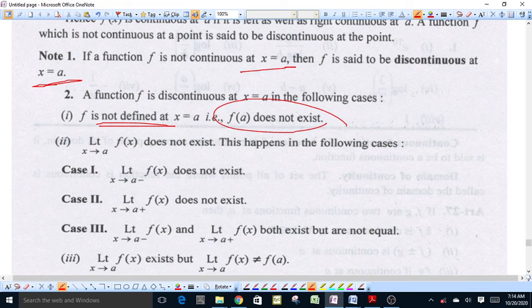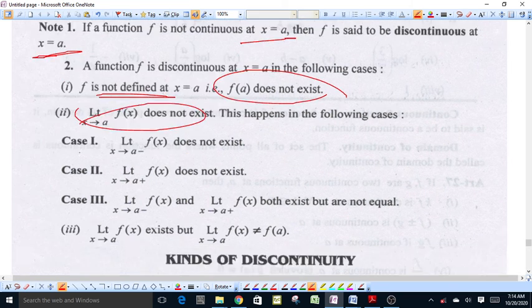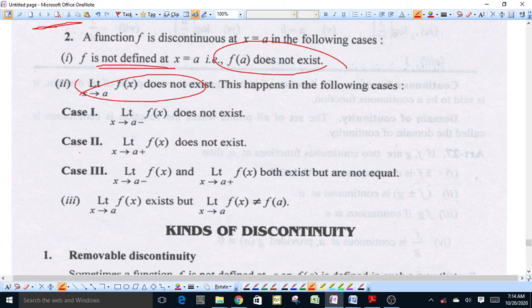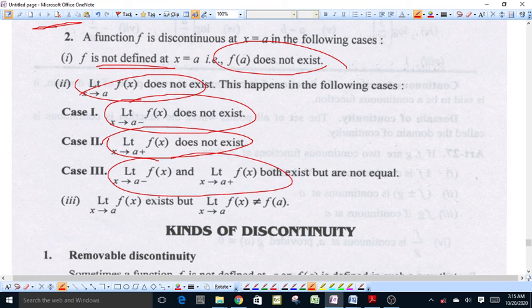Secondly, limit of function does not exist. In this case, the following cases can happen. First case, left limit of the function does not exist, or right limit of the function does not exist, or both do not exist, or both exist but are not equal.